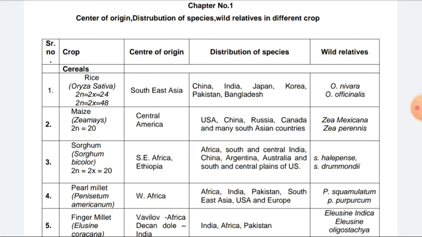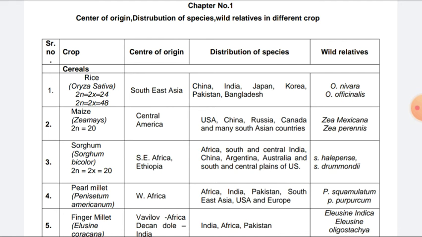Suppose we study 5 cereal crops. The first crop is rice. We already know Oryza sativa is the cultivated species, chromosome number 2n = 24 or 2n = 48. The center of origin is Southeast Asia, and the species is distributed in China, India, Japan, Korea, Pakistan and Bangladesh. Two wild relatives or species are Oryza nivara and Oryza officinalis.